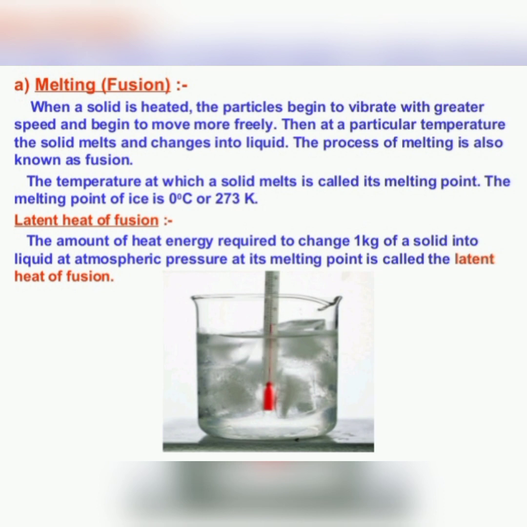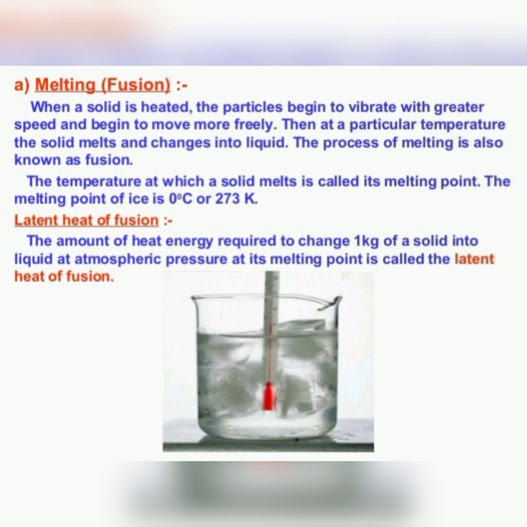The amount of heat energy required to change 1 kg of a solid into liquid at atmospheric pressure and its melting point is called the latent heat of fusion, because this process is known as melting, because here solid is converted into liquid. So this process is called fusion.